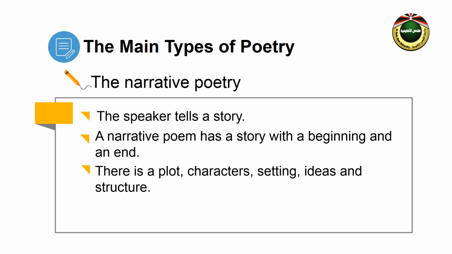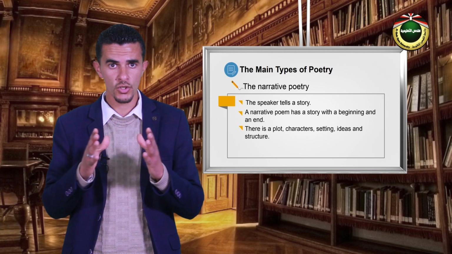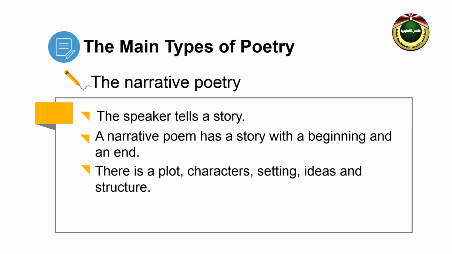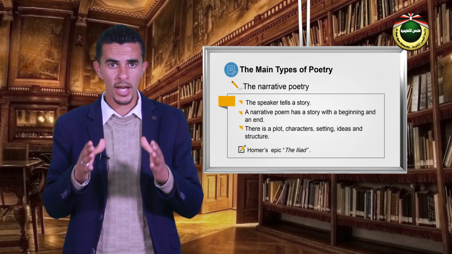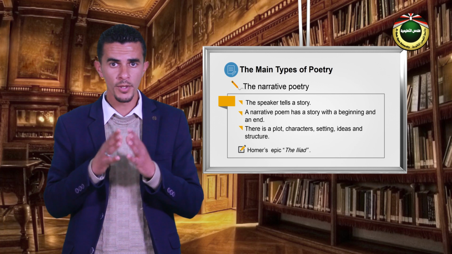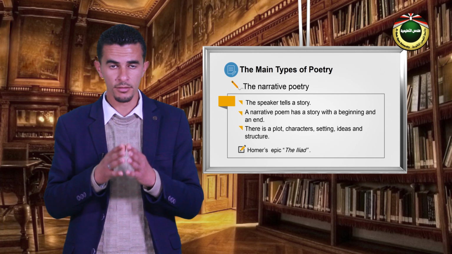What are the characteristics of narrative poetry? As any narrative in general, a narrative poem has a story with a beginning and an end. There is a plot, there are characters, there is setting, and there are ideas. Narrative poetry has a structure similar to that of the short story. Homer's epic, the Iliad, is a good example of narrative poetry.